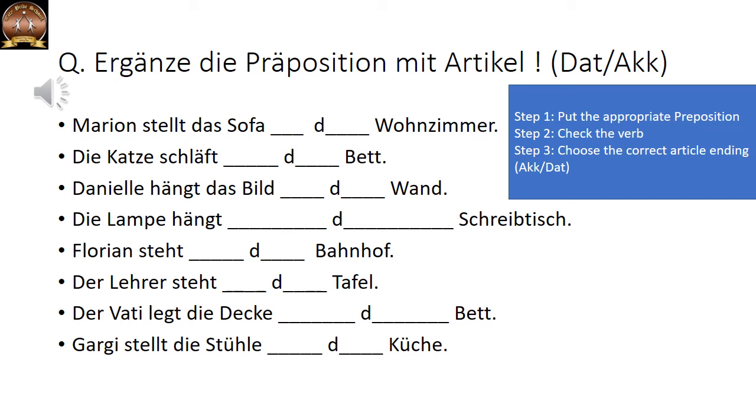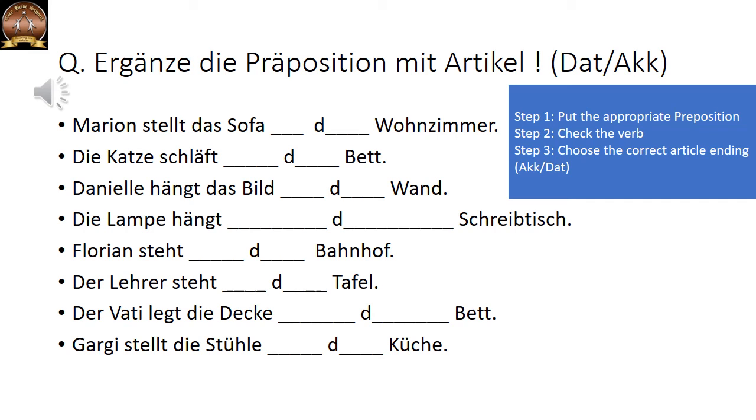Nummer 3. Daniel hängt das Bild dash dash Wand. Daniel is hanging the picture dash dash wall. Now he will hang the picture. In English you say on the wall, but on is wrong in German. Why? Because wall is a vertical surface. You have to say an. The preposition will be an.